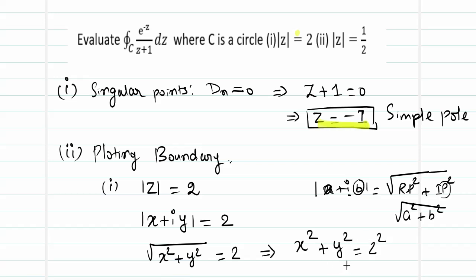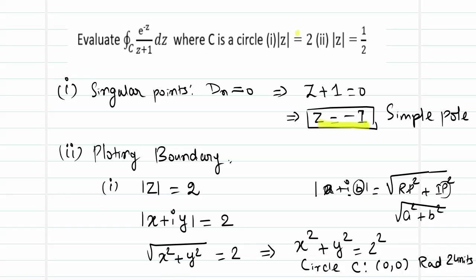I suppose you can identify this with a very simple formula or a simple curve which you would have studied for a long period of time. So what does this curve represent? This curve represents a circle with center 0, 0 and radius 2 units.